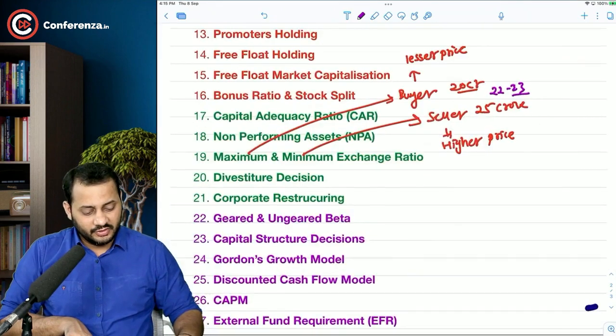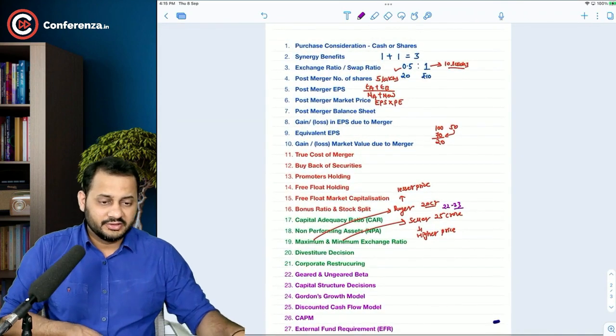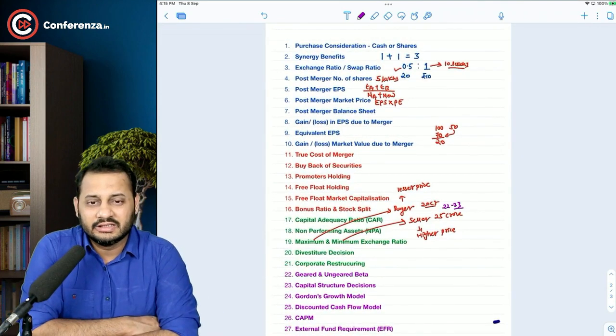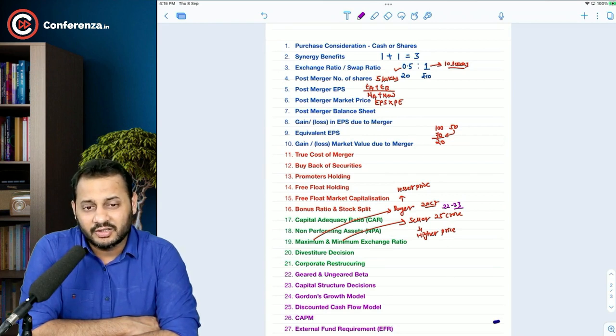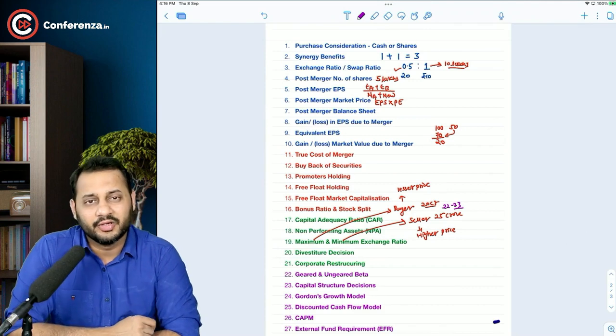That's it. So this is what we are going to discuss. This is just a summary that I gave you in the last 10 minutes about what we are going to discuss. Even if you have not understood some of the concepts, that's all fine, because whenever we discuss the question, we will take everything and discuss everything out of this list. So this was all about the mergers and acquisitions. We are going to start with the first question after discussing a basic operating structure of a company, that is, what are the things that you have to remember? Let's have a look.